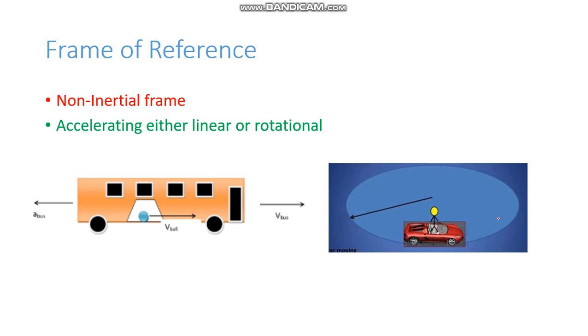Even if the car is going with a constant speed, every moment the direction is changing. That means the velocity is changing, so it's an accelerated frame. So even this type of example comes under the non-inertial frame. Basically non-inertial frame means it has to be accelerating, and inertial frame means it is non-accelerating.